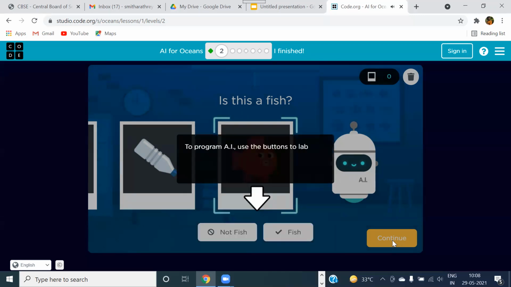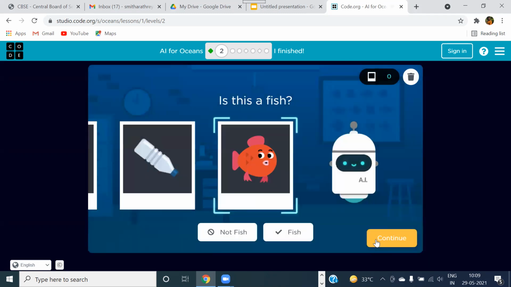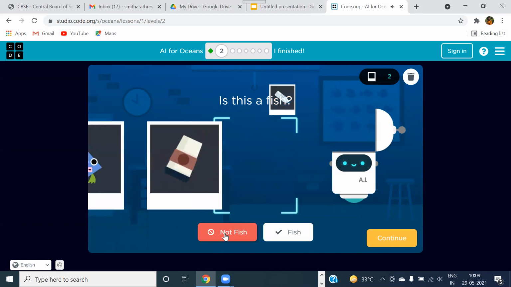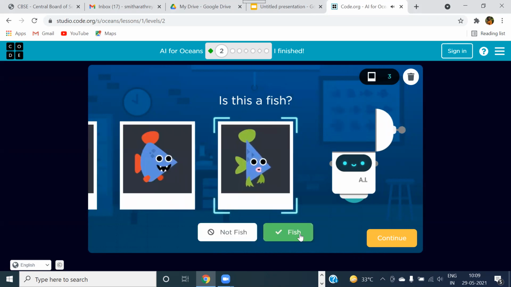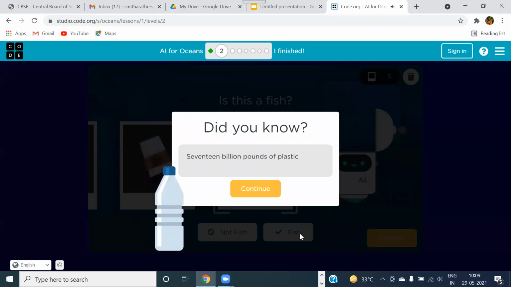Click on continue now. The next step is to label whether it is fish or not fish. Whenever we are doing any programming or training with labeled data, we always know that it is supervised learning. So let's continue now. Now images will be shown and you train your machine or AI whether it is a fish or not a fish. It is very simple. Just click on fish. It is going inside. Not a fish, not fish, fish. So that is how I get to do that.